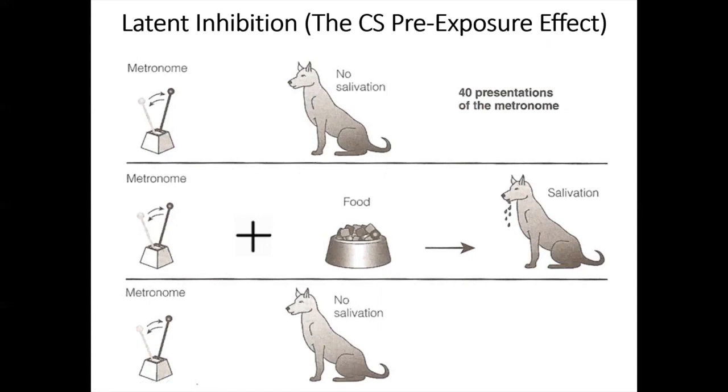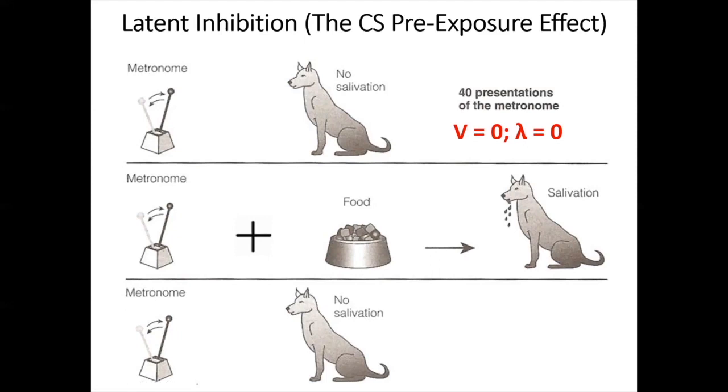Well, the Rescorla-Wagner model does not predict that phenomenon. It doesn't really have a way to explain why this would occur. After all, when the metronome first appears all by itself during this pre-exposure phase, the dog has no expectation that food will occur, so V equals 0. And of course, no food does occur, so lambda equals 0 as well.